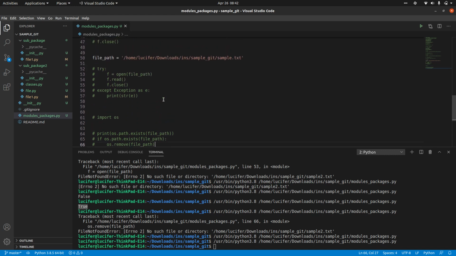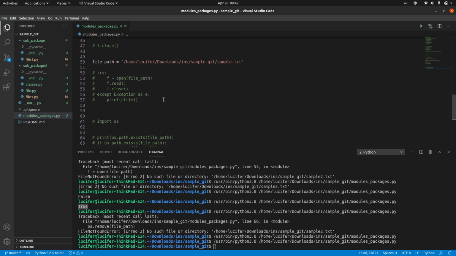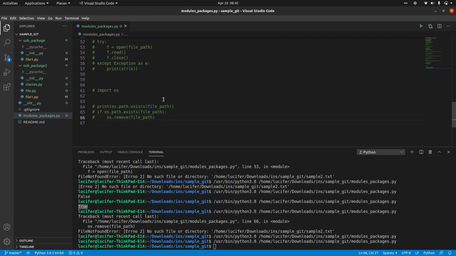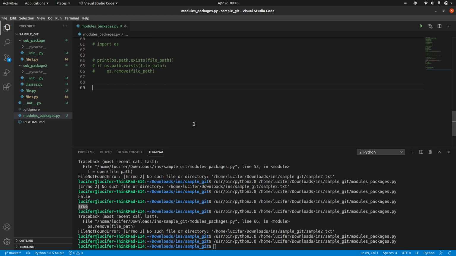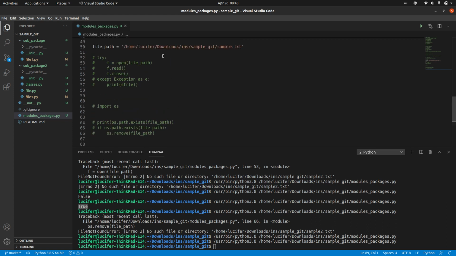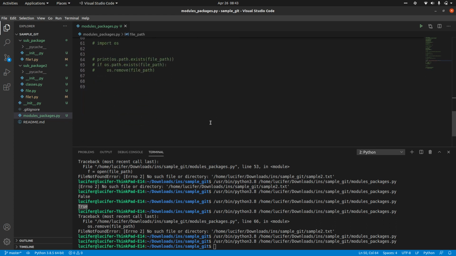Now, from the start of the Python course, we have learned things and we have also learned the shortcuts for the same things. We have learned the for loop, and we have also learned how to make a simple shortcut for the for loop. Similarly, we have a shortcut for this particular thing as well. Rather than opening the file and then closing it, we have a simple shortcut which automatically closes the file once you come out of the block.